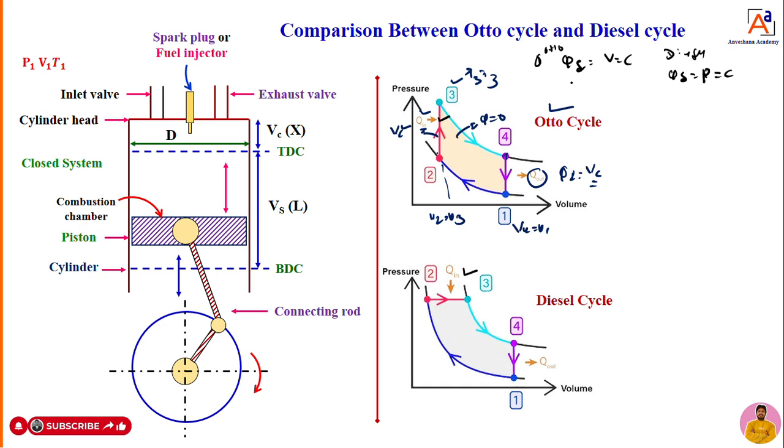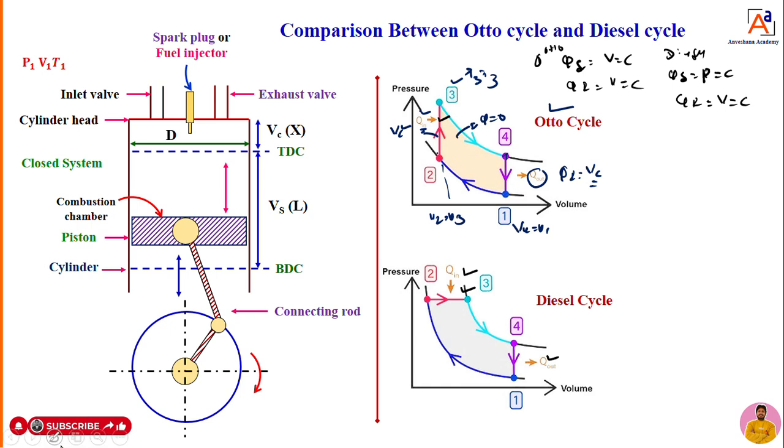But heat rejection, in Otto, heat rejection is at constant volume, and here in diesel also heat rejection is at constant volume. That you can see now. This is the small major difference between the petrol and diesel engine cycles, the Otto cycle and the diesel cycle. You are adding heat at constant volume in the Otto cycle and rejecting heat at constant volume again. But in the diesel cycle, you are adding heat at constant pressure and rejecting heat at constant volume. This is the one major difference between the Otto cycle and diesel cycle.